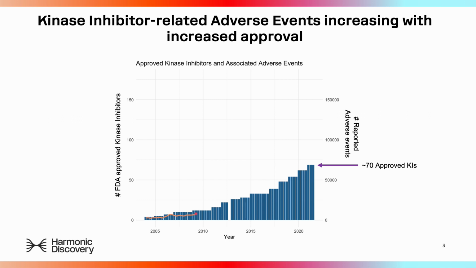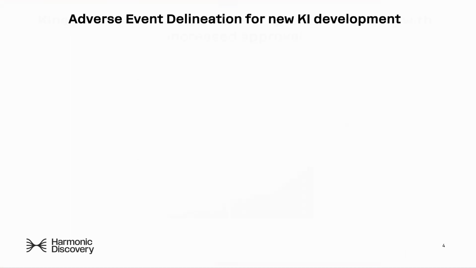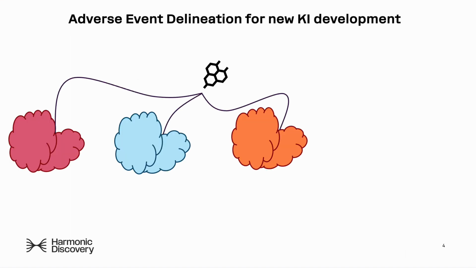As more kinase inhibitors have been approved, we have seen reports of these adverse events rising exponentially, emphasizing the need for better and safer kinase drugs. So at Harmonic Discovery, we are trying to build those safer drugs by designing small molecules that can avoid adverse events causing kinases. However, to do this, we need to know which events we have the ability to prevent, as the associations between specific kinases and the adverse events they cause is limited.